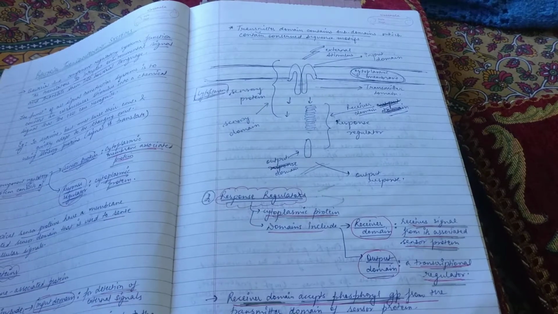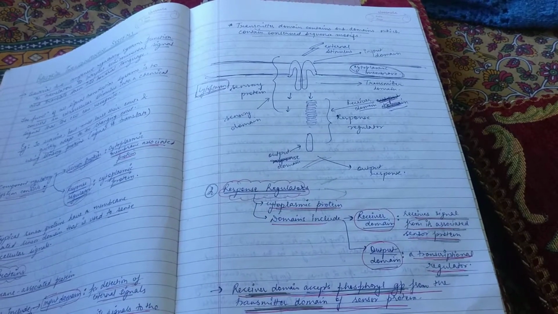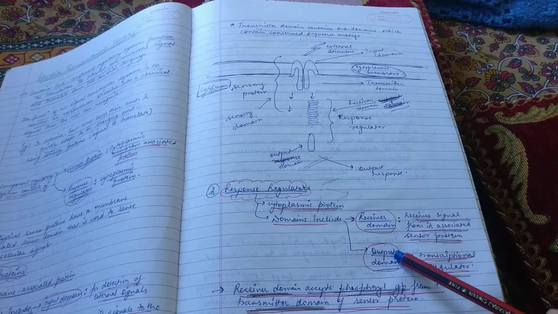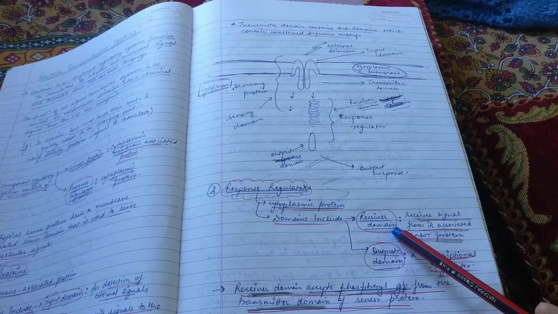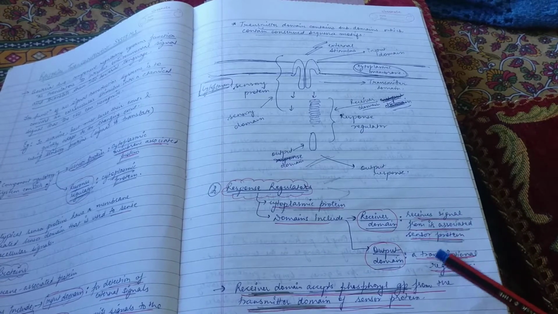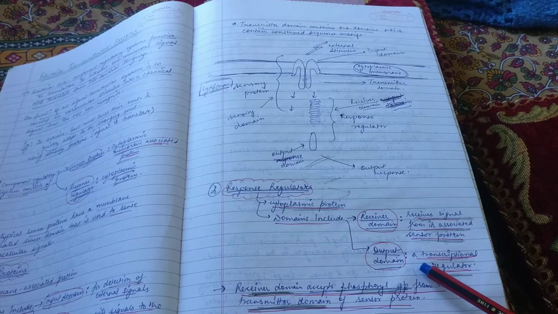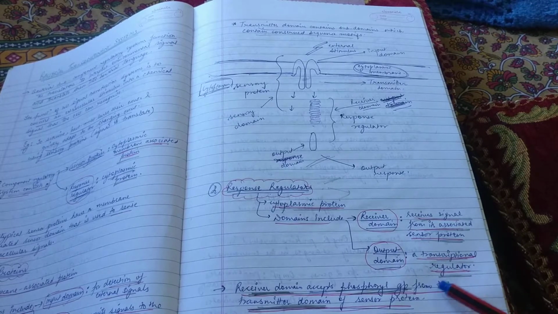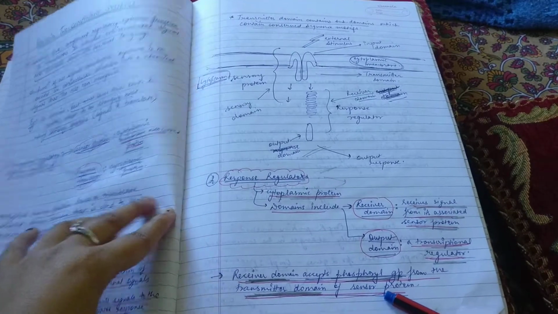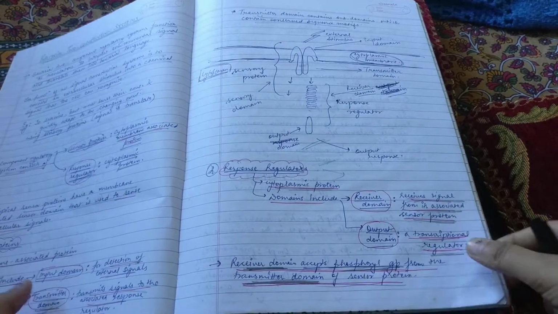The response regulator is basically a cytoplasmic protein, and the domains of this response regulator include a receiver domain and an output domain. The receiver domain receives signals from its associated sensor protein's transmitter domain, and the output domain then is a transcriptional regulator. The receiver domain accepts phosphoryl groups from the transmitter domain of the sensor protein.